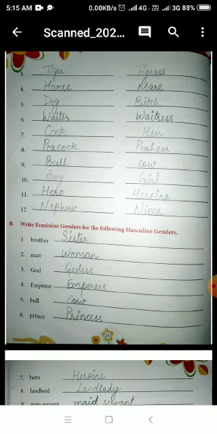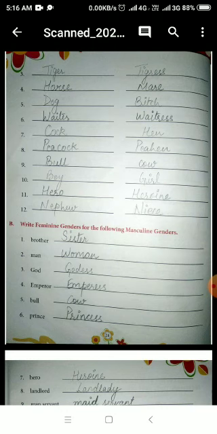We learned about male and female, which are called masculine gender and feminine gender. The noun that stands for male, we call masculine gender, and the noun that stands for females, we call feminine gender.